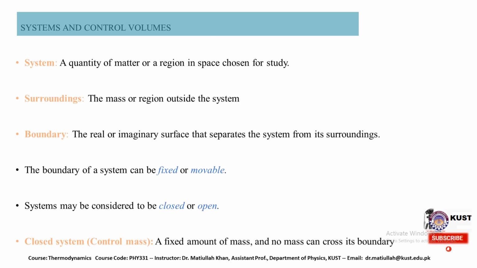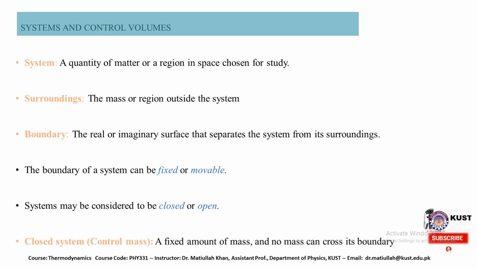We have some basic things that are very relevant to thermodynamics, and those are the systems and control volumes. A system is a quantity of matter or a region in space chosen for study. Anything that is under consideration, observation or investigation is considered a system, and it is chosen for a particular study.